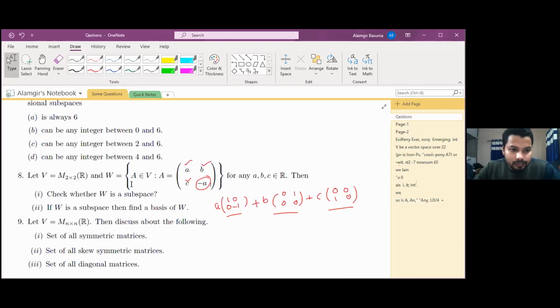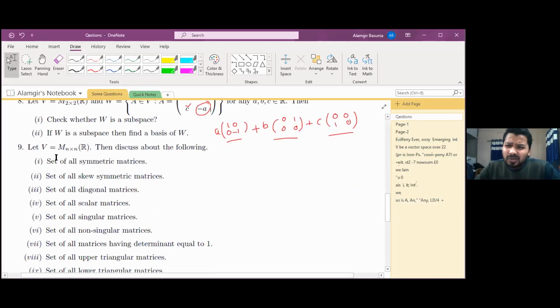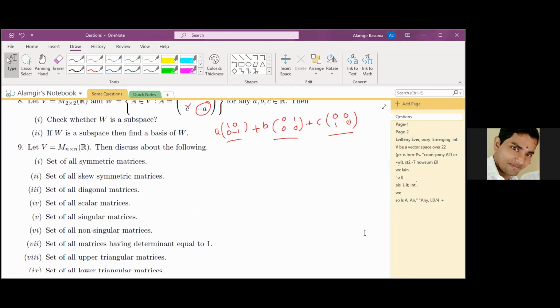Now, I think you already know all this. Just tell me in one line, the set of all matrices, dimension, all of you know. Yes, sir. Okay, then I am not asking about those. Just one.